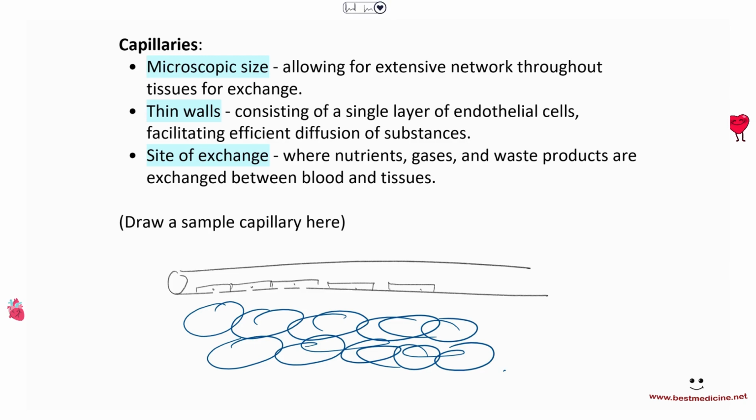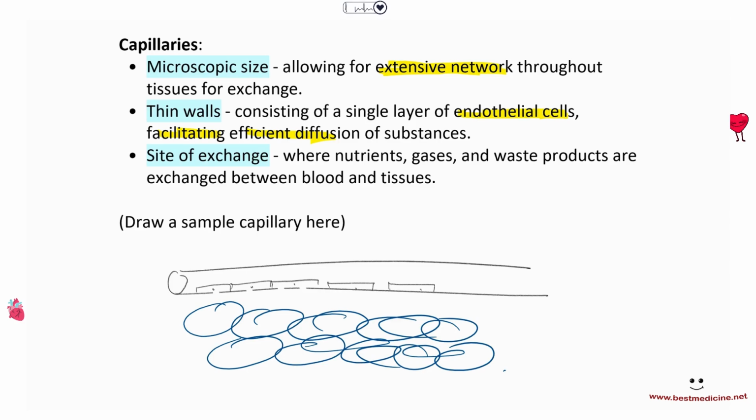Again, capillaries, they have a microscopic size, which means that you have an extensive network throughout tissues for exchange. It's not like one big capillary going to one part of the tissue. These can supply every single part of a muscle, for example, or the liver, and so on. Thin walls. Capillaries have thin walls, consisting of a single layer of endothelial cells. Therefore, it will facilitate efficient and faster diffusion of substances. Remember diffusion, right? One of the things that increases the rate of diffusion is a short diffusion distance, and having one cell thick walls decreases diffusion distance.